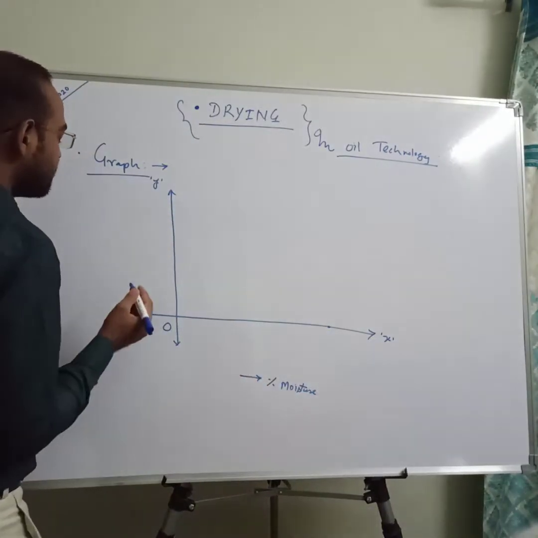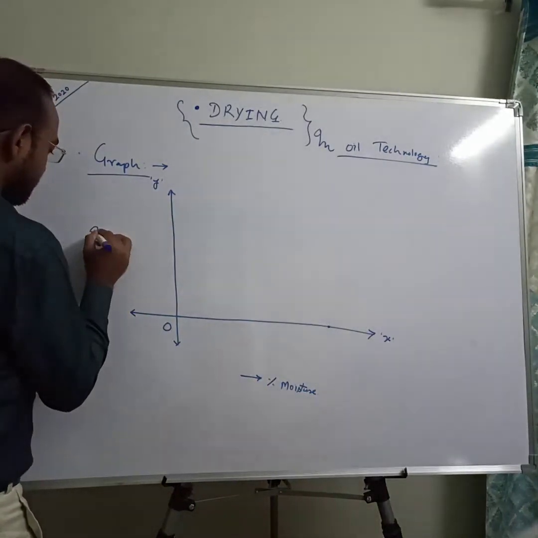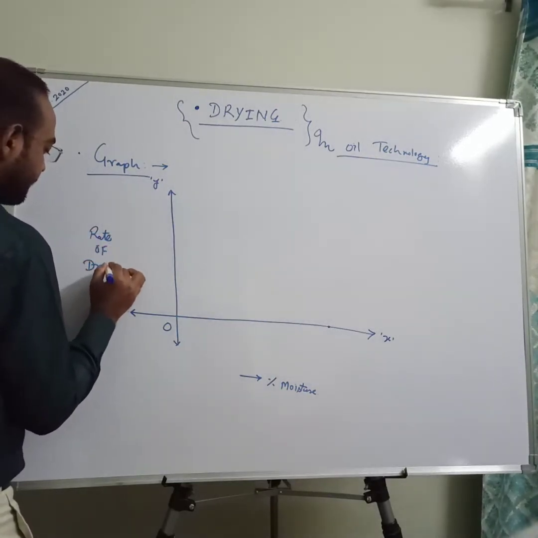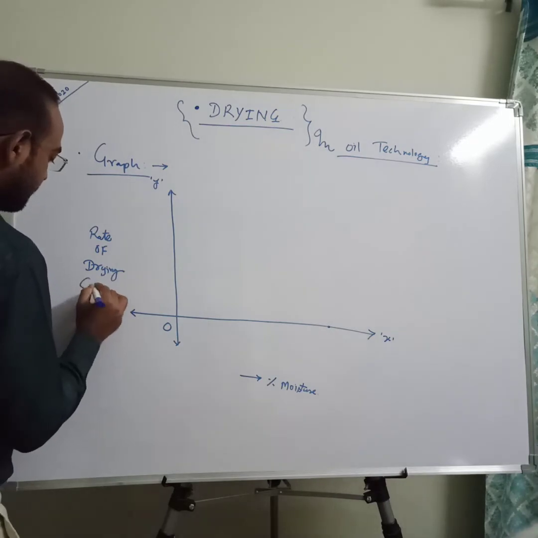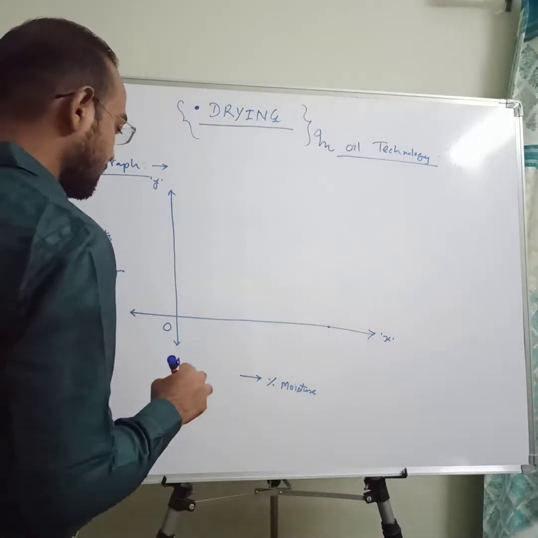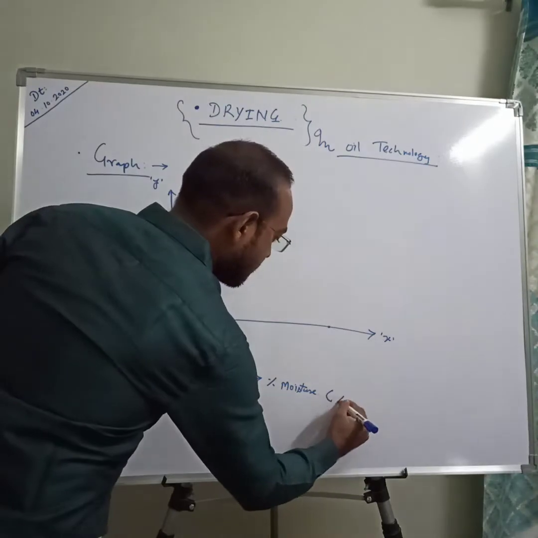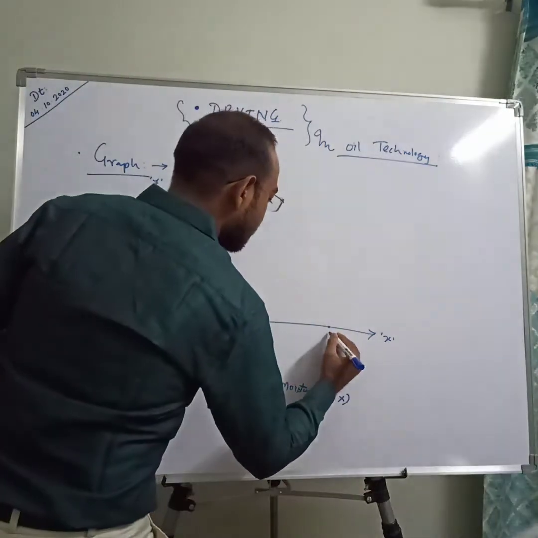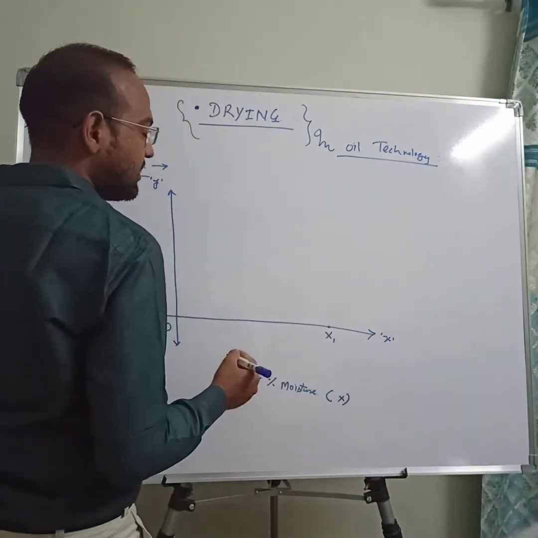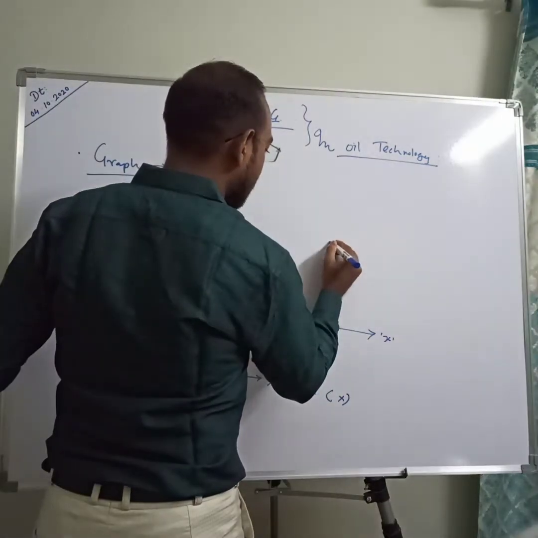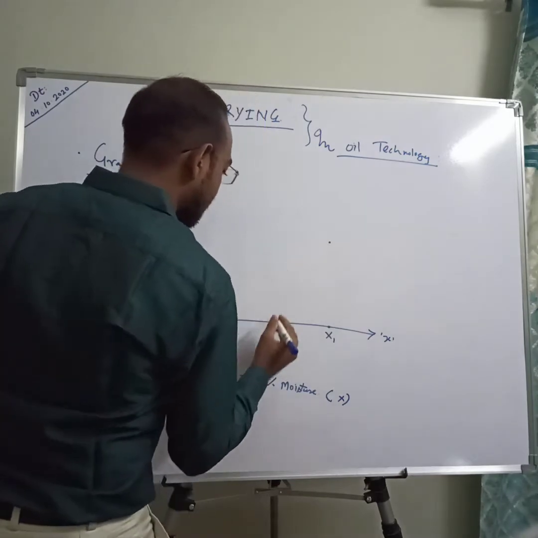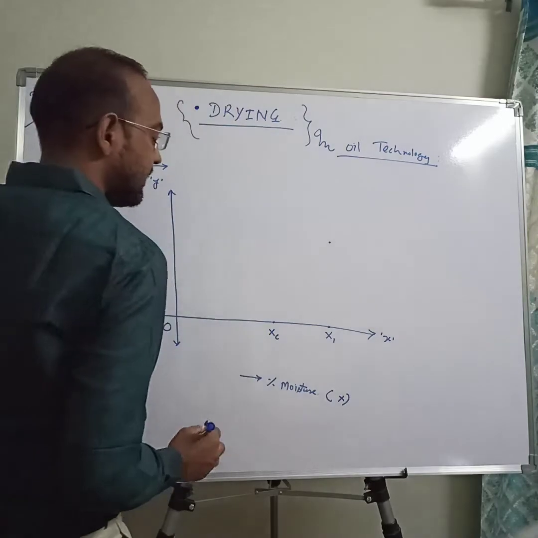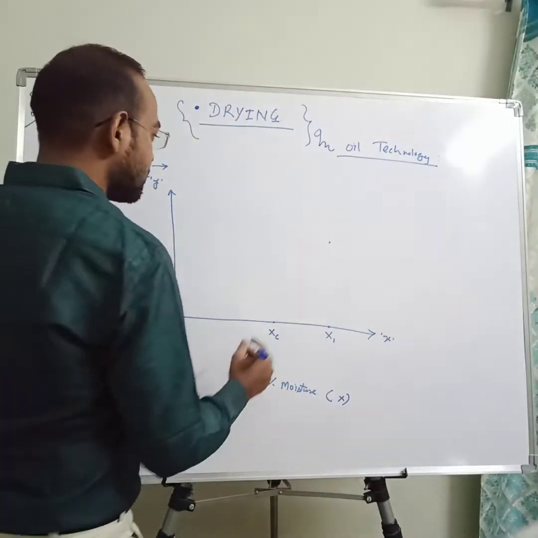So next thing is on the y-axis, the rate of drying, generally denoted by RC, and moisture denoted by X. So if this is your point X1, X1 is our initial moisture, and this is your point XC. XC stands for critical moisture content.